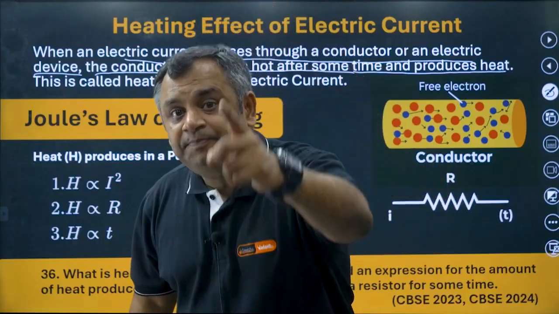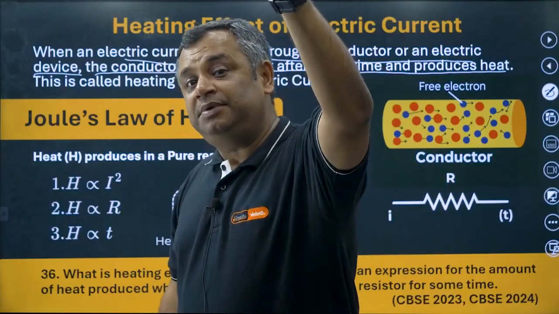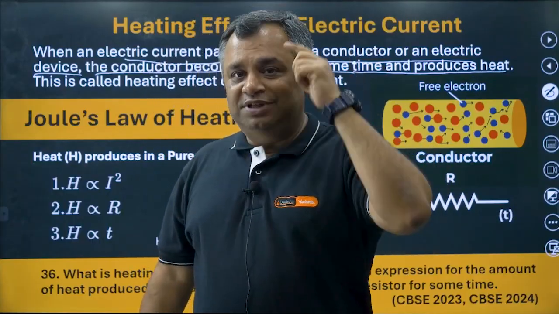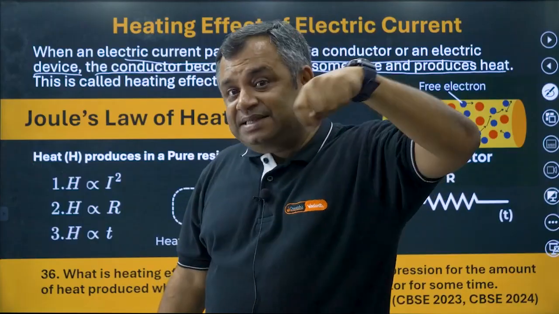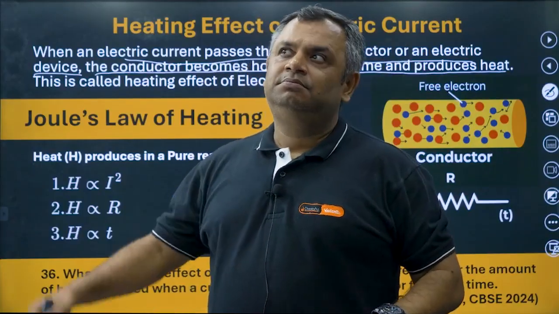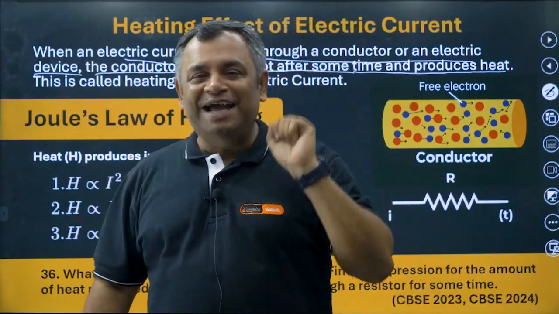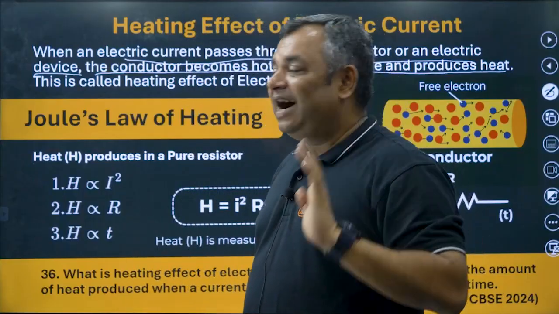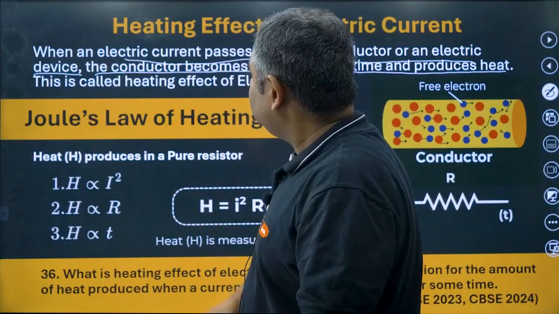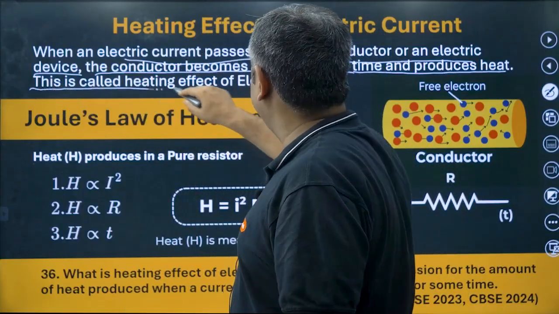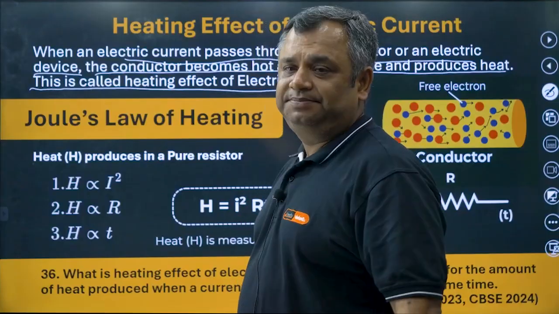So that means here the time is coming. Here the time is coming. And this effect is called heating effect of electric current.